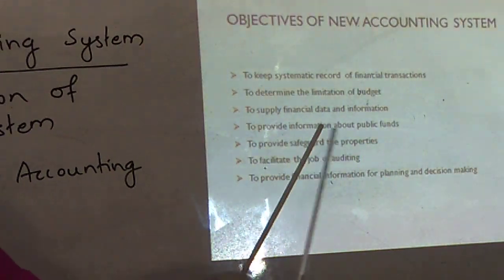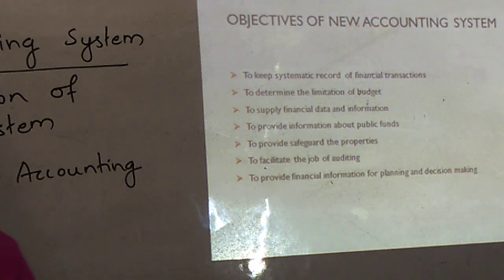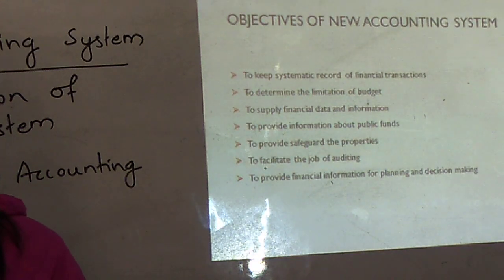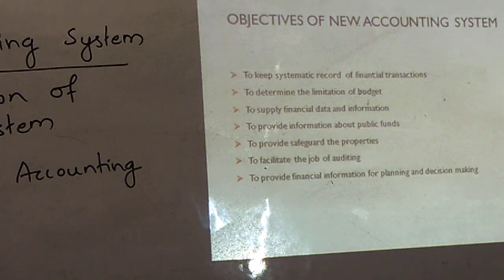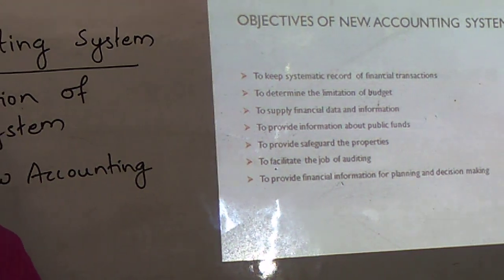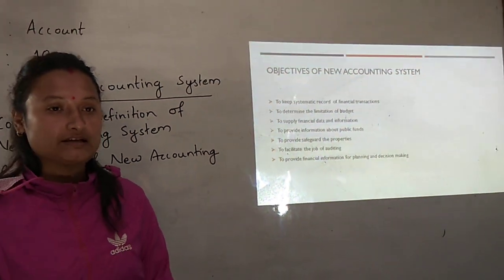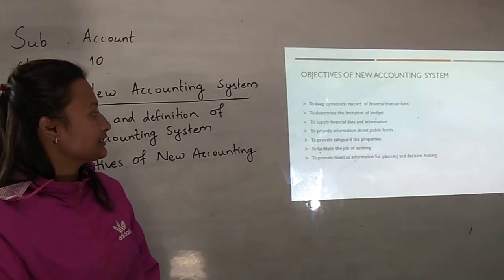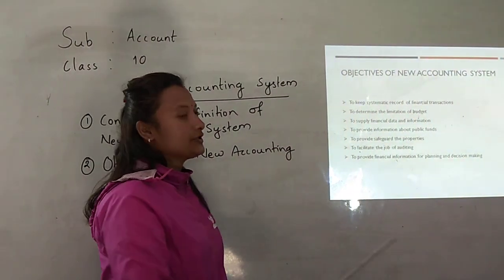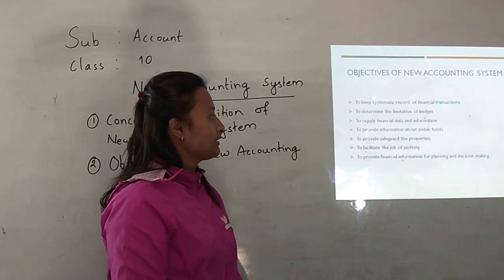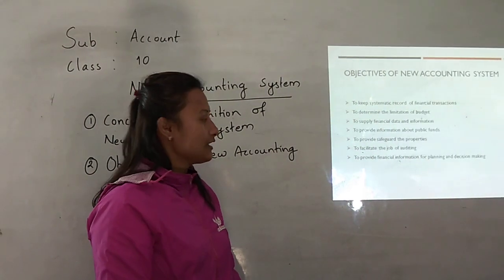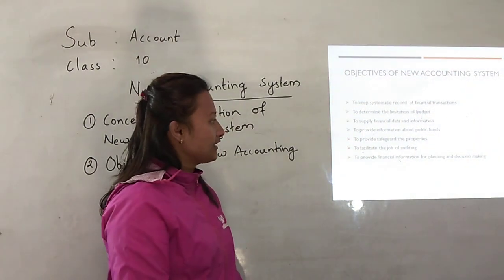And next is to provide information about the public fund. Since the restoration of democracy, the government became more responsible towards the public, so the government cannot make expenditures as it wishes. It has to show each and every activity to the public. So the government needs information regarding the status of the public fund and the utilities of the public fund. This new accounting system provides such utilities and the status of the public fund to the government or the public.